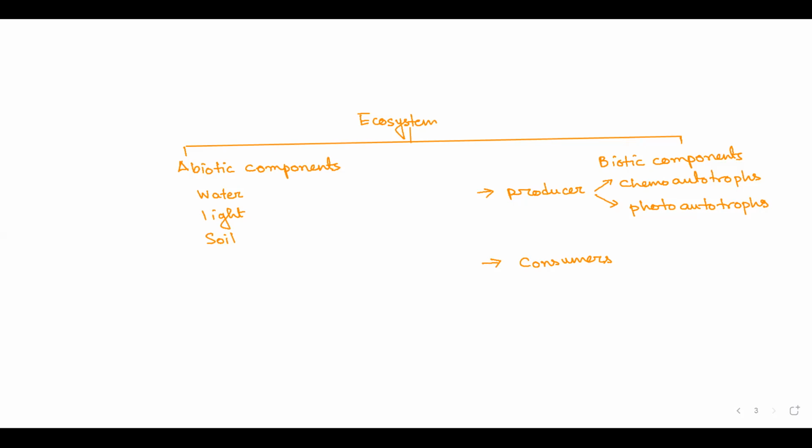No, ma'am. Why? Consumers should be there to run the ecosystem. But we don't need other organisms, only decomposers and producers. Ma'am, all three will be needed. What is the significance of consumers? You tell me. Just give me one example with which you can satisfy my question.